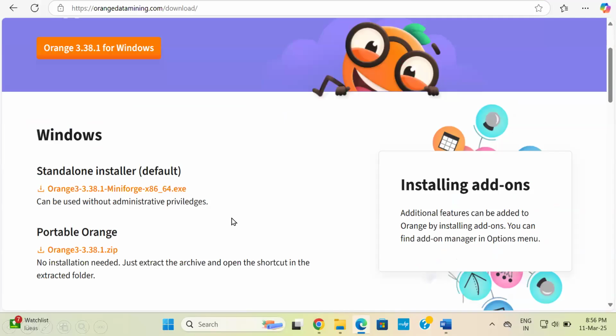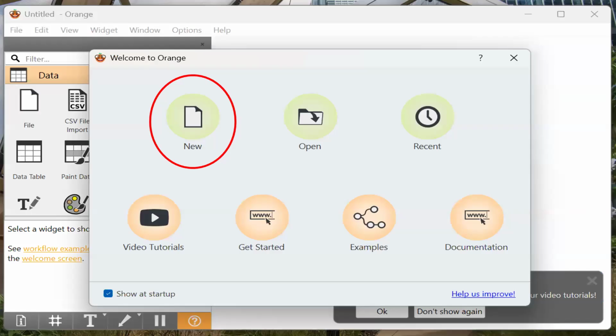Okay. And when you click there, you'll be seeing this option. For the Windows, you can take this standalone installer. Okay, it's a simple installation. There's nothing much to it. You just have to pick up the directory where you're installing it. I would suggest you install it in the root directory only.